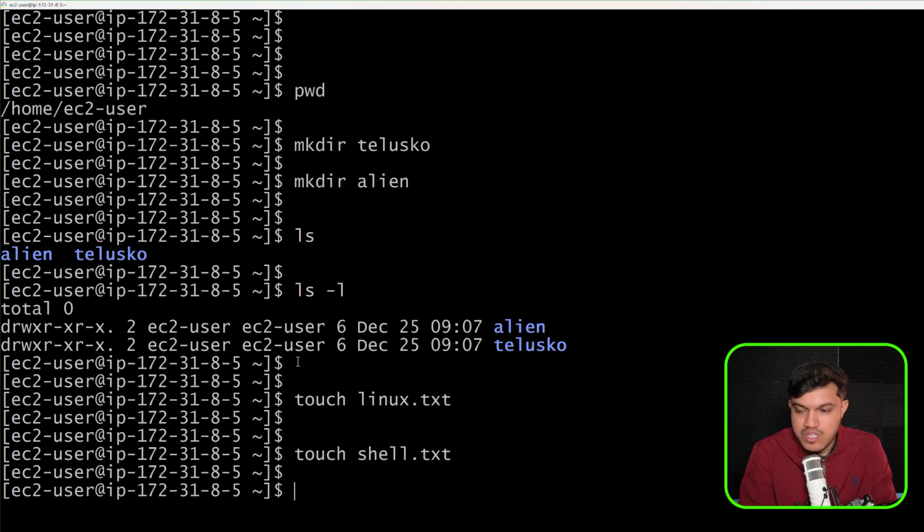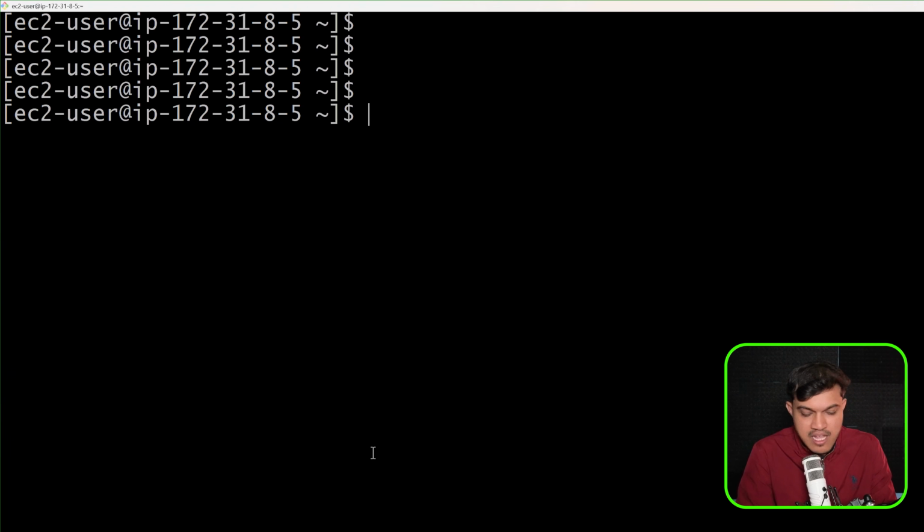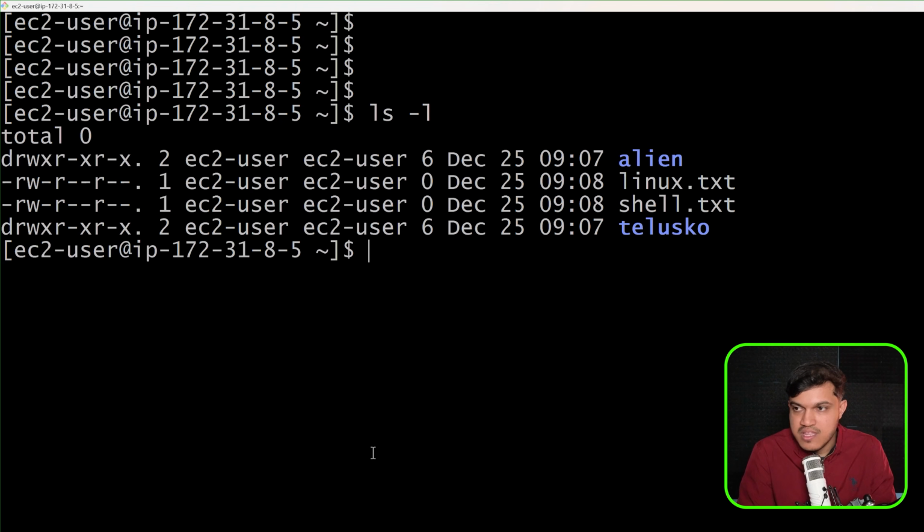Okay, and if you want to see something with ls, again I want to clear my screen. I would like to clear this screen, and ls -l. If you want to see something, then you can see this alien, then we have the Linux text file, the shell text file, and then we have Telusko here. You can see here the directories which we have, alien and Telusko, those directories start with d, and the normal file, text file, or it could be anything else, a normal file starts with a hyphen here. See here, it is starting with a hyphen.